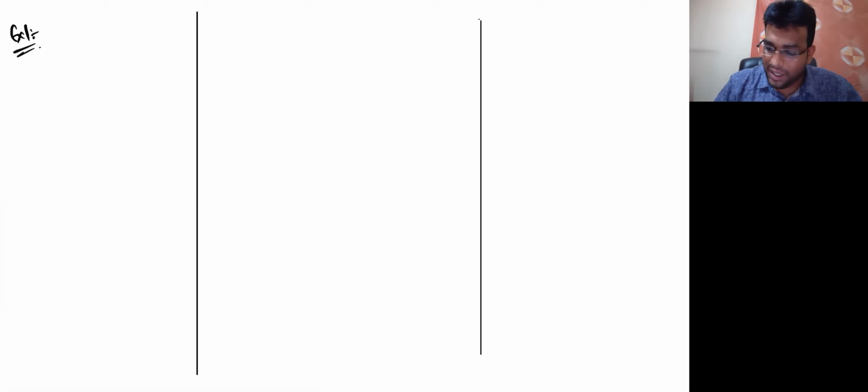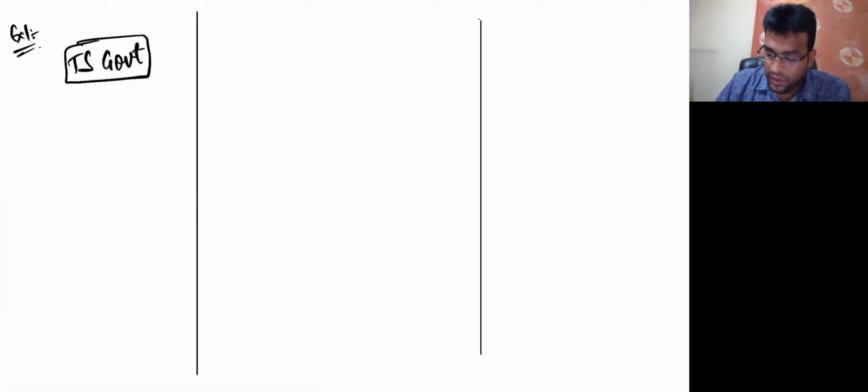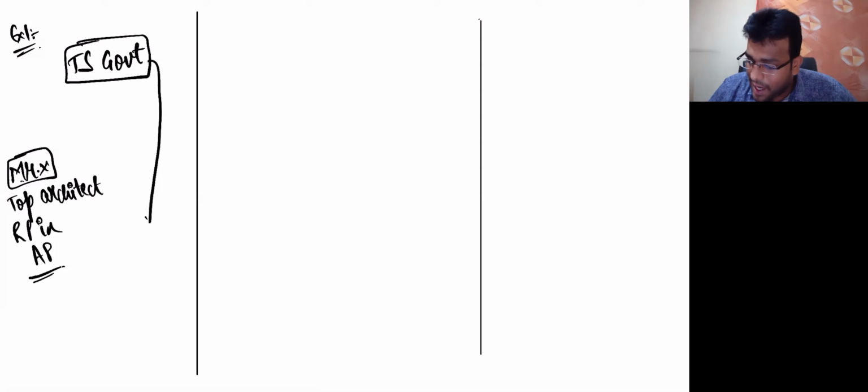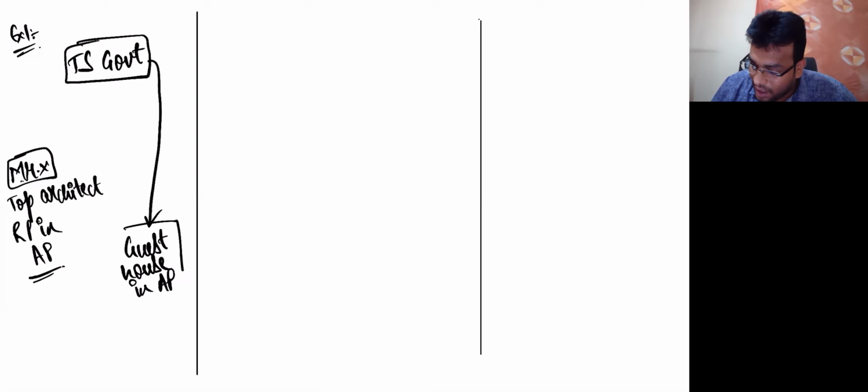Listen, example number 1. Let's say there is Telangana state government. Now what is happening here is that there is one person called Mr. X. He is one top architect who is a registered person in Andhra Pradesh, who is an RP in AP. Now, Telangana government wants to set up one guest house in AP.